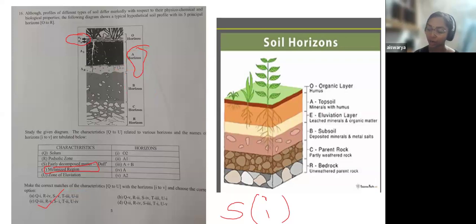Otherwise, based on your knowledge, how can you do this? Solum is mainly found in the horizons A and B. Okay, so it brings to option, just a moment.